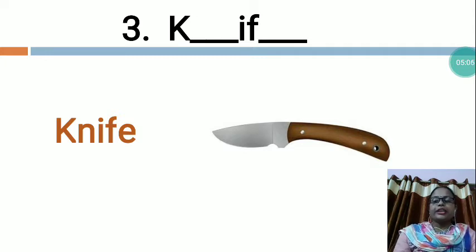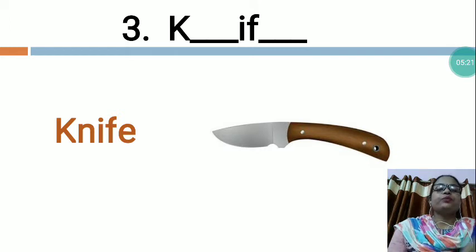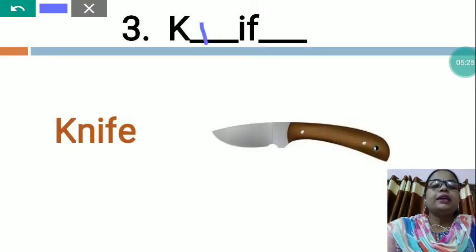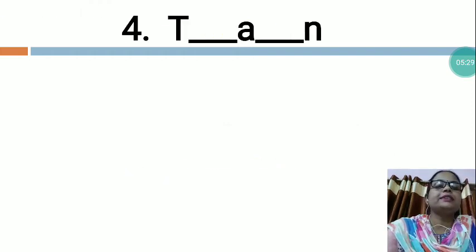There are kitchen knives for preparing food, table knives, butter knives. It is basically used in the kitchen to cut objects into pieces. So, dear children, what is this? This is knife, and you will fill K, N, I, F, E, knife.